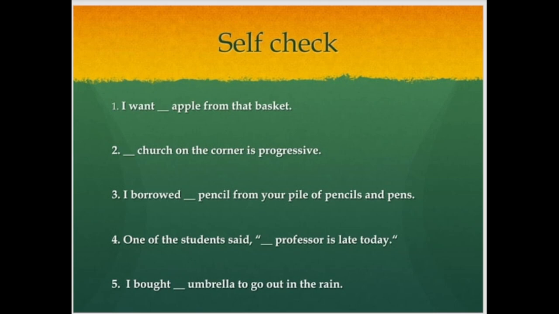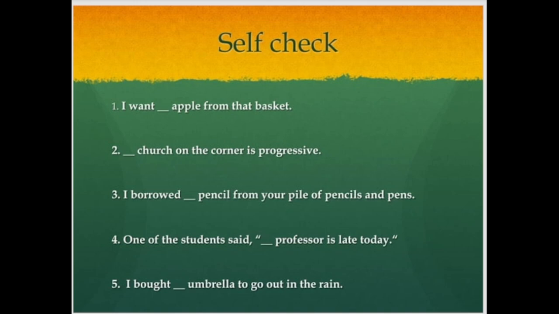Now, self-check. It's for you. You can recall the previous discussion, fill in the blanks, and tell me in the comment box. Just write number one, the article, number two, that one, and so on. I want dash apple from the basket: a apple, an apple, the apple. It's up to you. Understand the context, understand the whole sentence, then you can use it correctly.